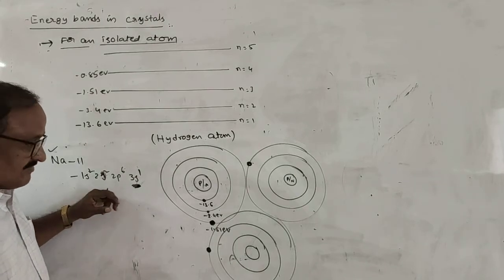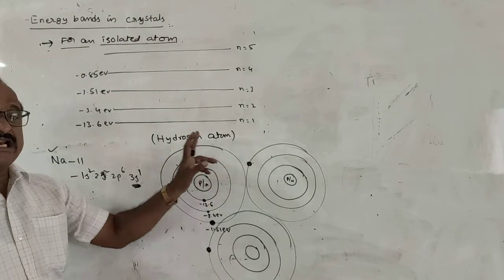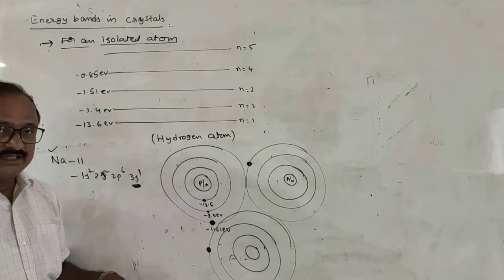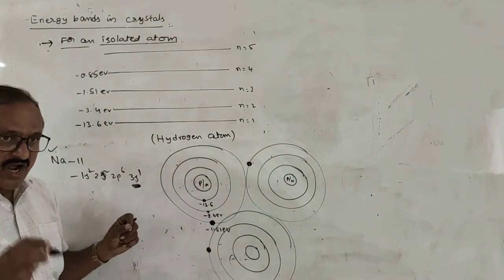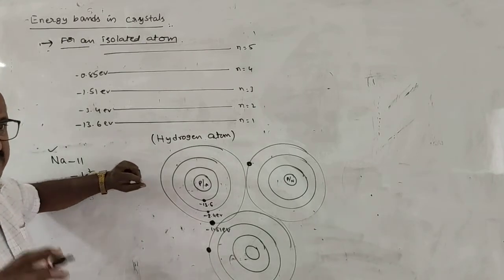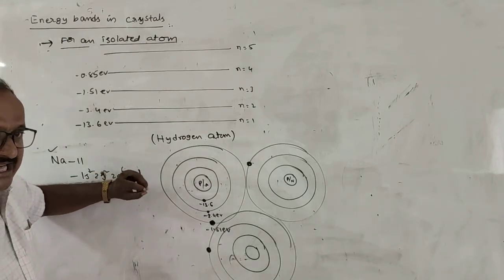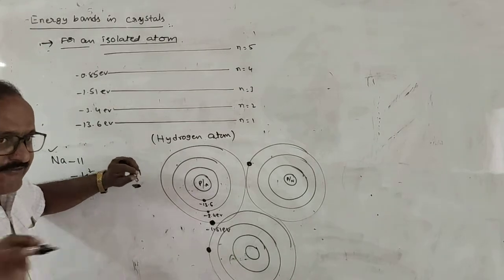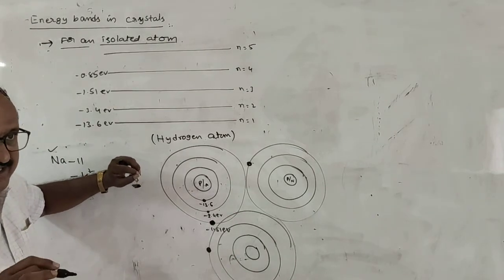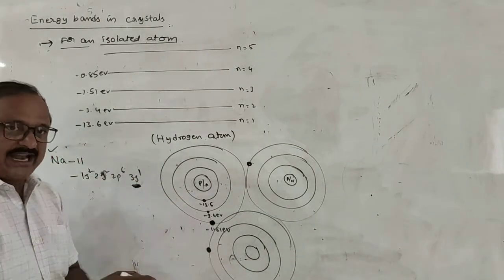That means the energies of the valence electrons in case of a crystal are not a single line in the energy level diagram. Instead we have a series of lines, or a band of lines.